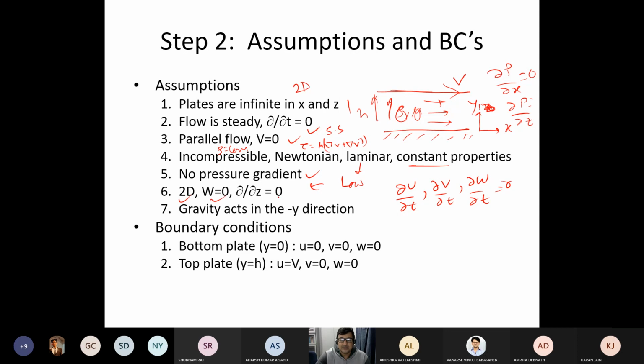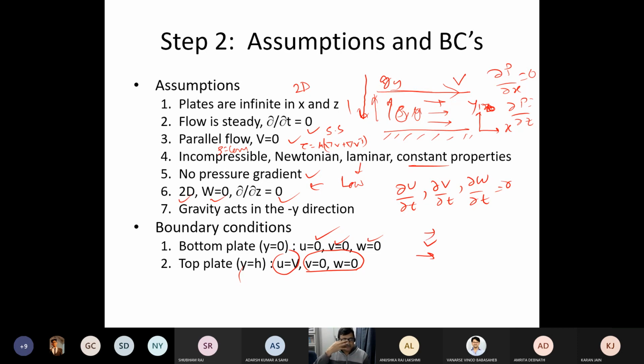Del W by del Z equal to 0, and gravity is acting in the minus Y direction. If this is Y, gravity is acting in this direction. At the bottom plate, I know that U equal to 0, that means a no slip boundary condition. V equal to 0, that means an impermeability boundary condition. And W is obviously 0, it's a 2-dimensional flow. While in the top plate, I have V equal to 0, W equal to 0, but in U, I have an X directional velocity, V.